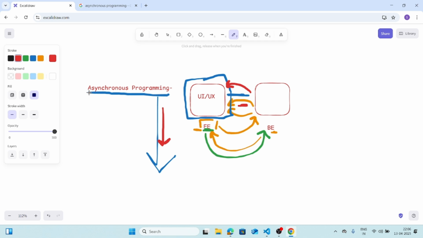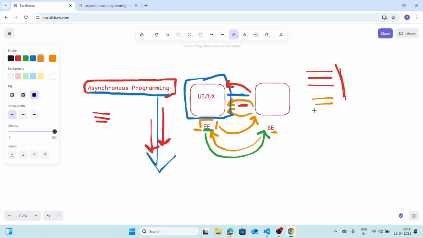So what this asynchronous programming mechanism does is, it tells those lines of code to run in the background, and the interpreter will run the further code, whatever the timing needed. So suppose here are some asynchronous codes, a code of 3 lines. This is asynchronous code, and here are again 3 to 4 lines of code.